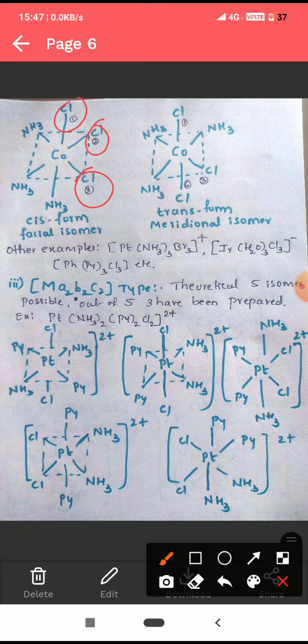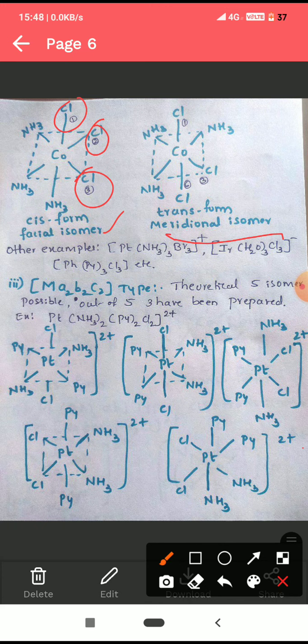This is possible in MA3B3 type of complexes. Cis form is called facial isomer. Trans form is called meridional isomer. In the cis form, they occupy one side of the triangular face of the octahedron. In the meridional isomer, they occupy the 1, 3, 6 position of the octahedron. Other examples: platinum NH3 thrice Br3. Next, iridium H2O thrice Cl3, etc.